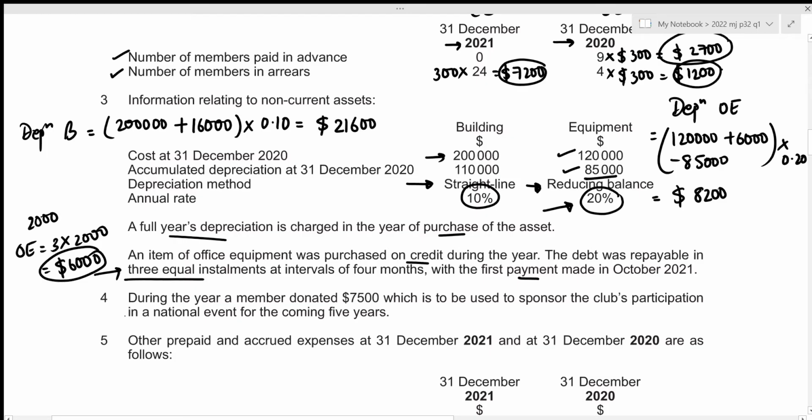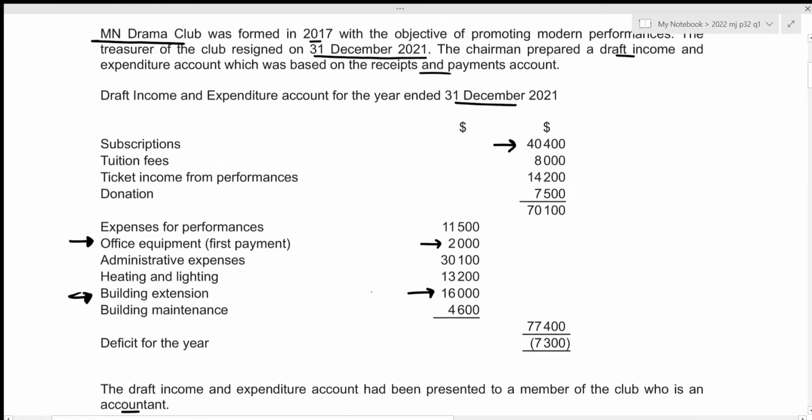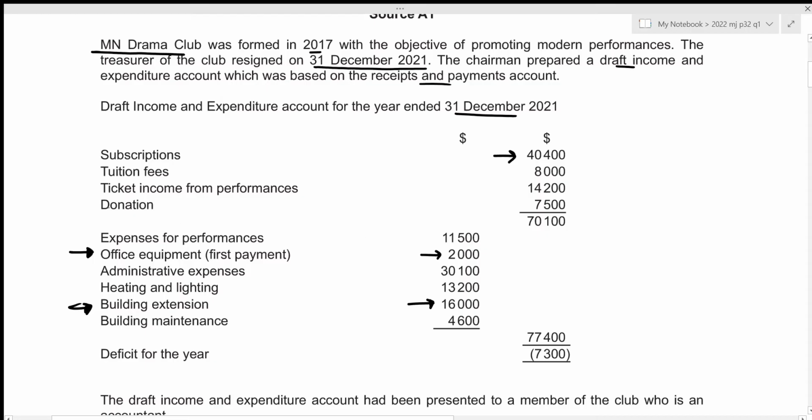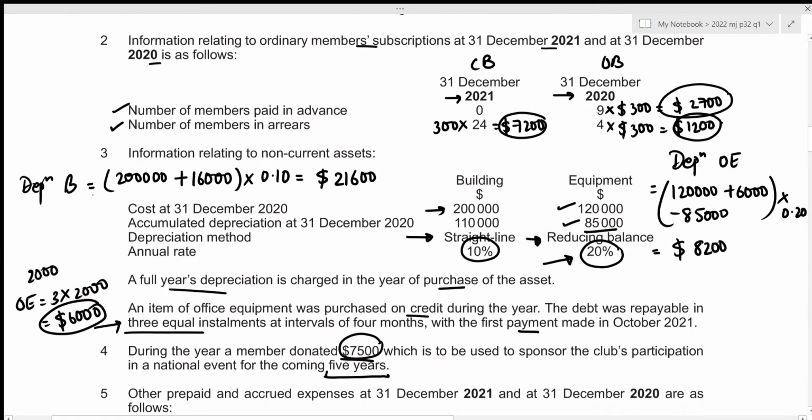Okay, then for the fourth information, during the year, a member donated 7,500, which is to be used to sponsor the club's participation in a national event for the coming 5 years. So this amount is to be utilized for the next 5 years, which means that we should not include this entire amount as the income in our income and expenditure account. Let's have a look at our draft income and expenditure account. Okay, we can see that we included the entire donation amount of 7,500. This is incorrect. This should not have been the case. Alright, let's move to the next information.